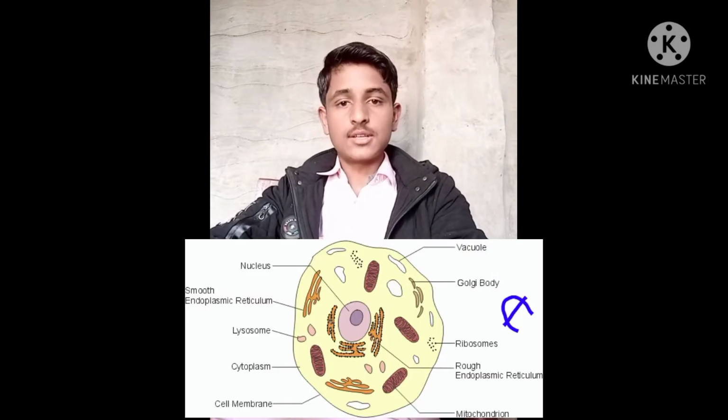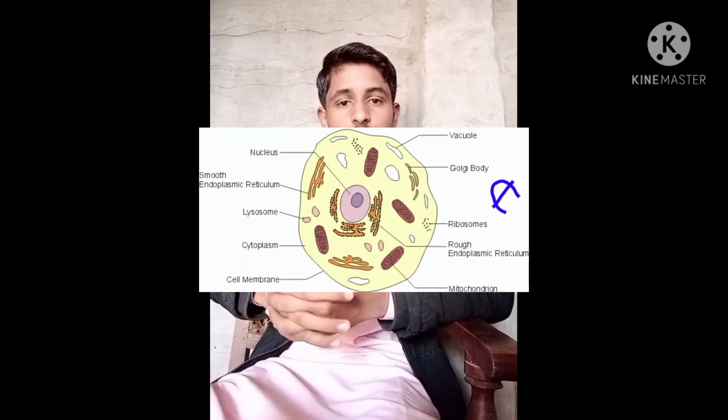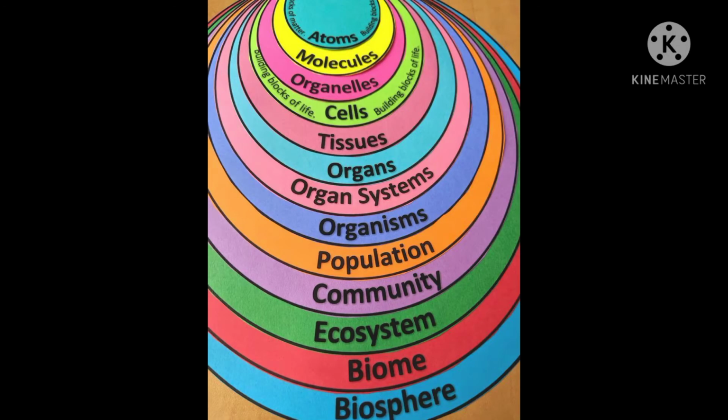Assalamu alaikum. Today I will tell you about the stakes of life and how the cell has evolved itself. Scientists believe that the cell evolved in the sea because there was no better atmosphere for the cell to survive on the earth or in the atmosphere. So the cell took birth in the sea and survived there, as scientists believe. So let me start and tell you something about the stakes of life.